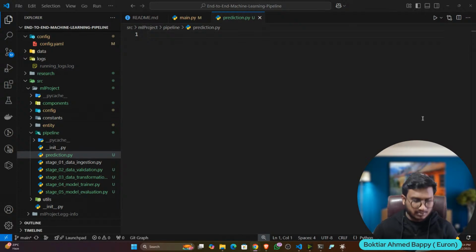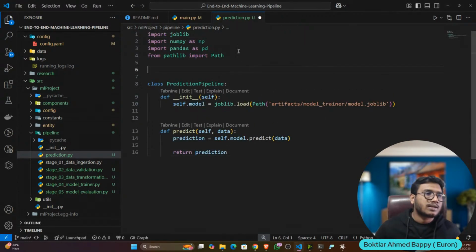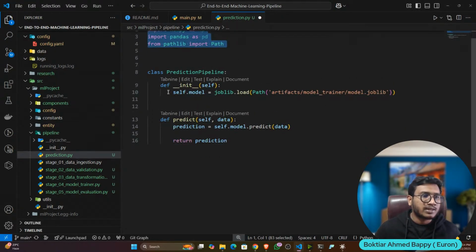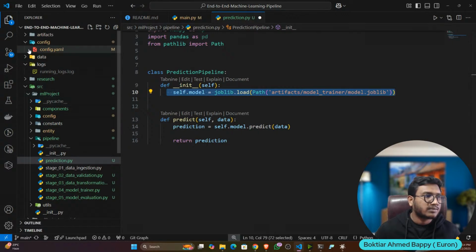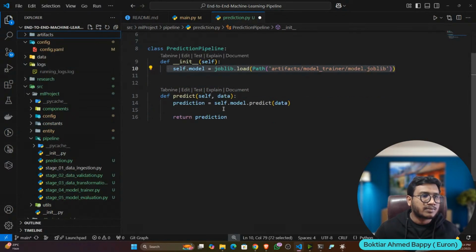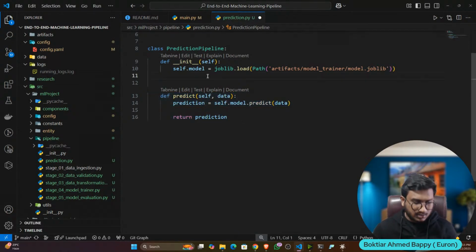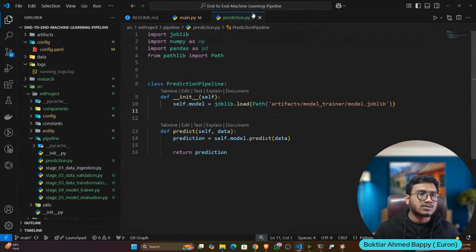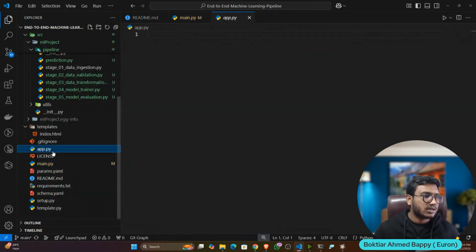Inside that, this is the prediction pipeline. Okay. So here I'm importing all the packages and I'm loading the model first of all. Where? From the model trainer. I'm loading the model. And here I'm doing the prediction. The user is giving the data, I'm doing the model.predict, I'm returning the prediction. Okay, this part I will show in the user interface. Now let's create the user interface. So here I'll go to the app.py.